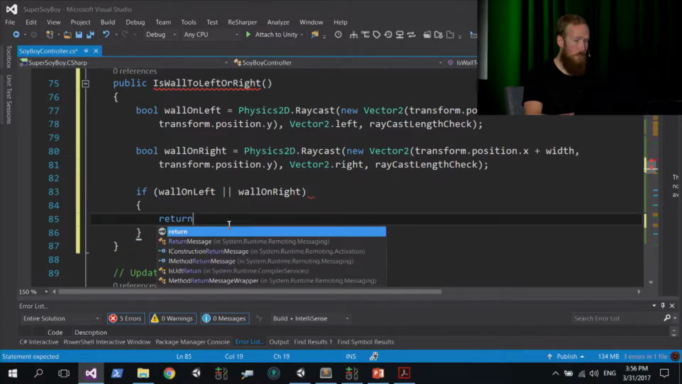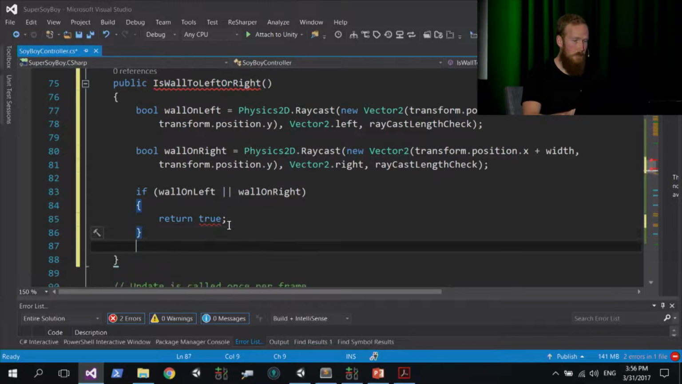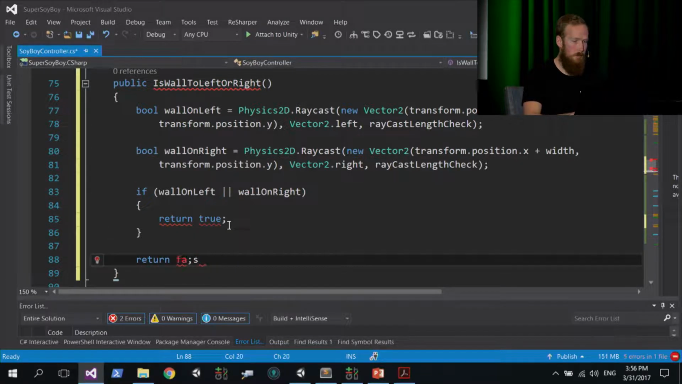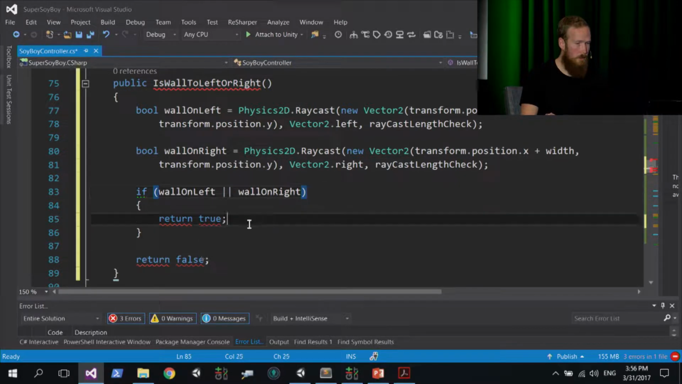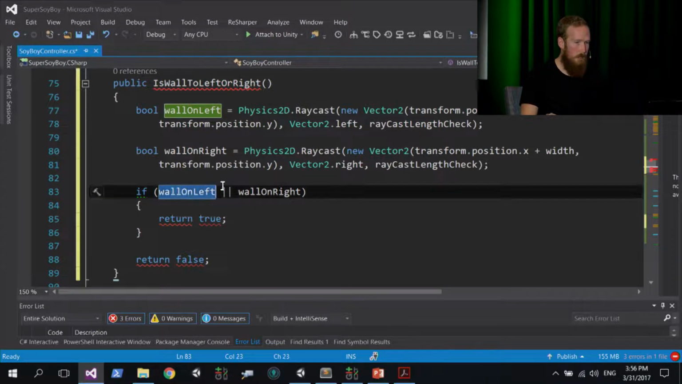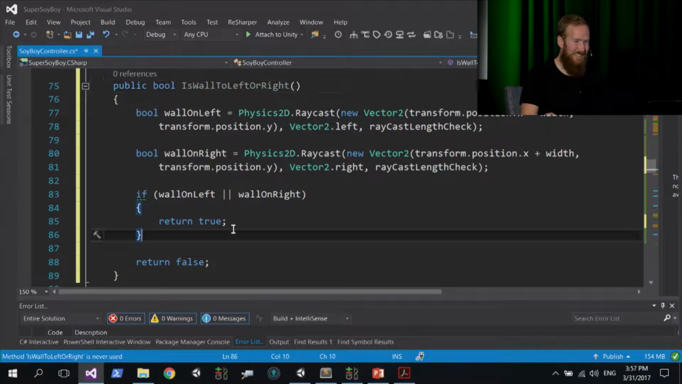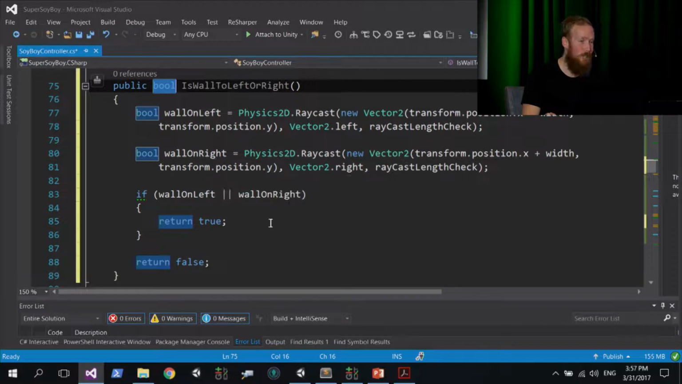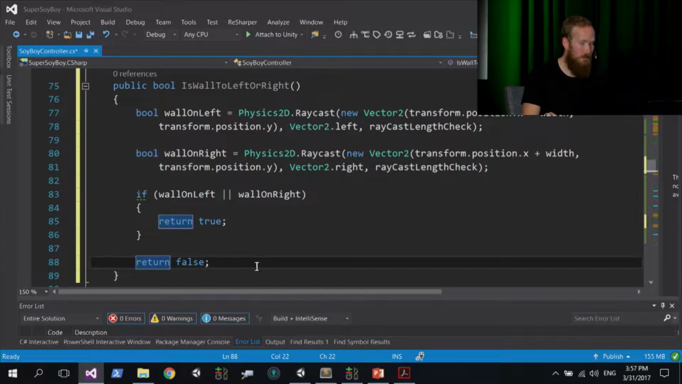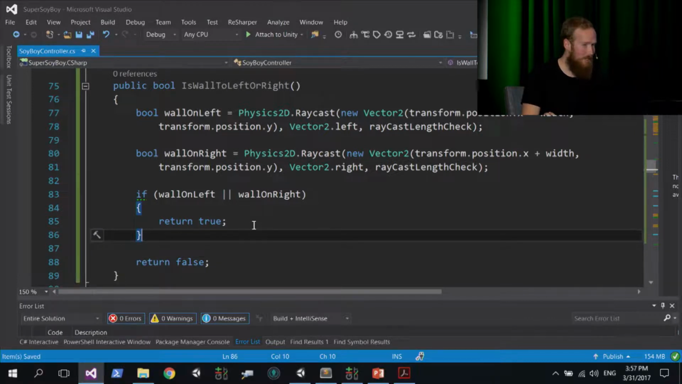then we want to return true. Otherwise, return false. Oh, I can't type all of a sudden. Okay, what have I done wrong here? If wall on... Oh wait, sorry, that's wall on left. Thank you, that was very stupid of me. Don't forget to add a return value, what your method should actually return. That was a very silly error on my part, and I'm surprised I couldn't even see that. It's like that semicolon story.